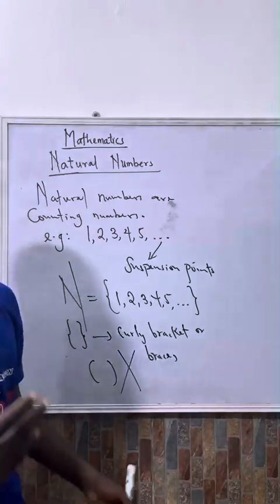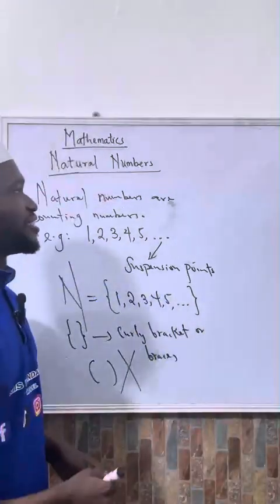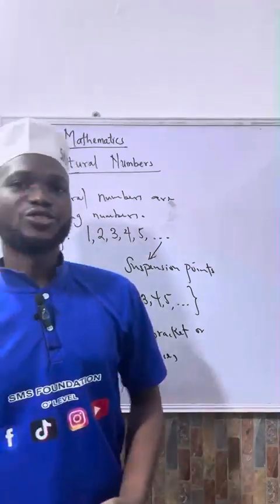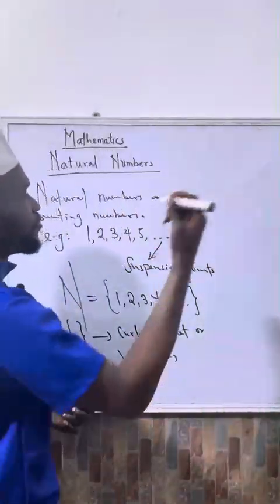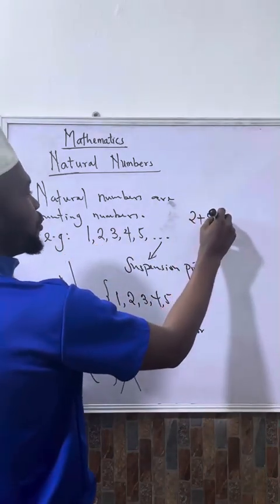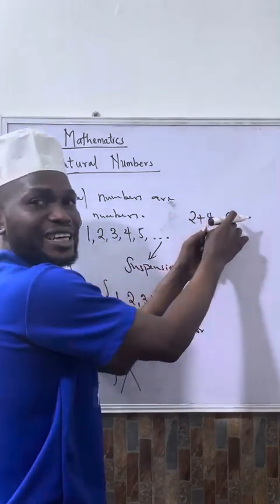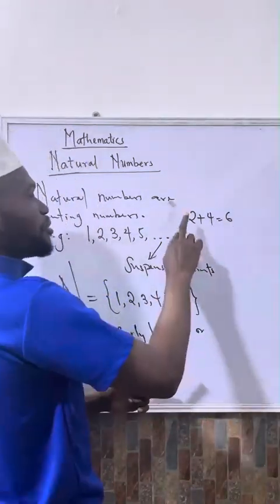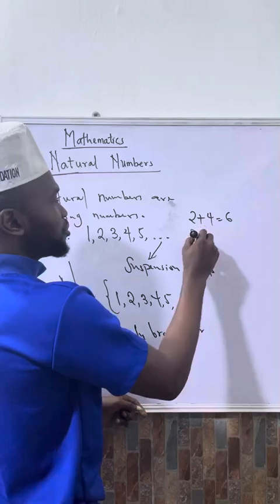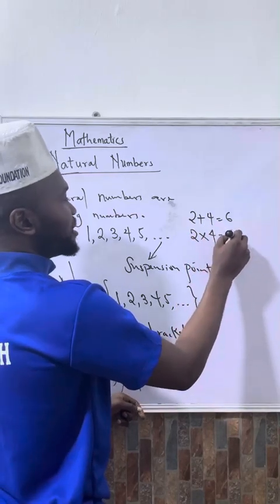Another thing that you need to know about natural numbers is that they are so magical that if you add 2 natural numbers together, the result is always a natural number. For example, 2 plus 4 will give me 6, which is another natural number. Similarly, if I multiply 2 natural numbers, I will still get another natural number. For example, 2 times 4 will give me 8.